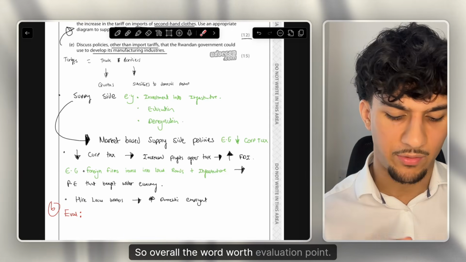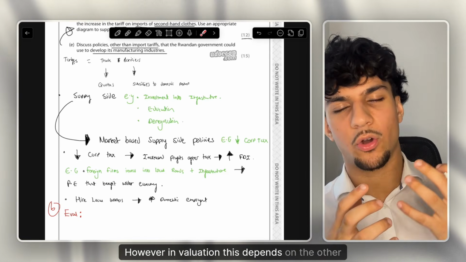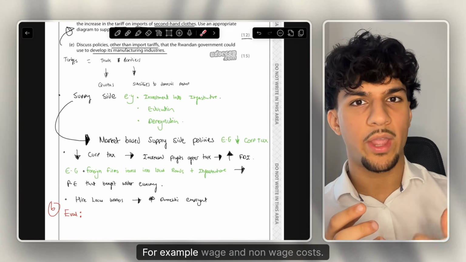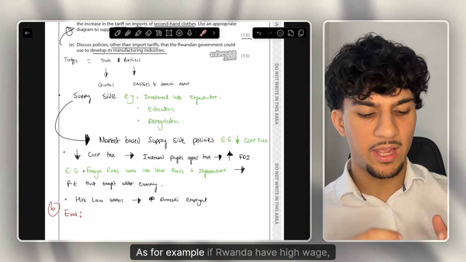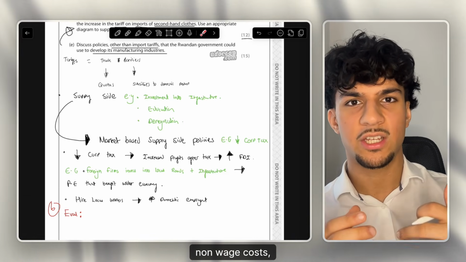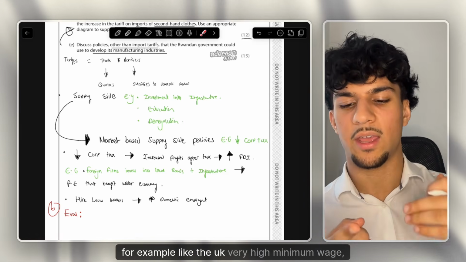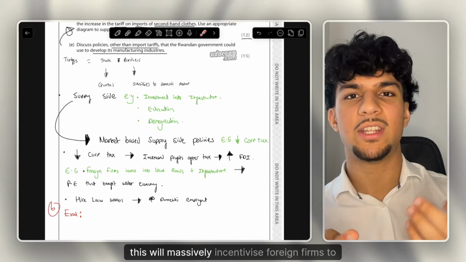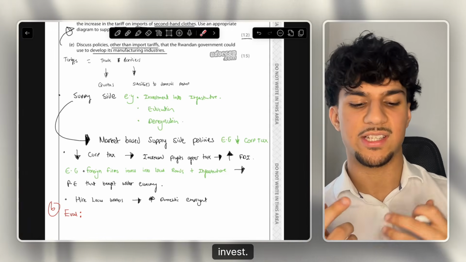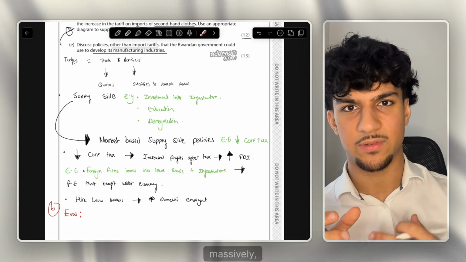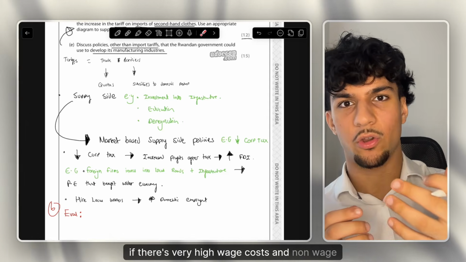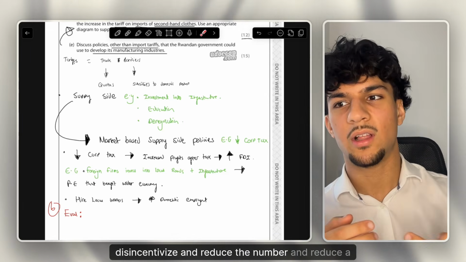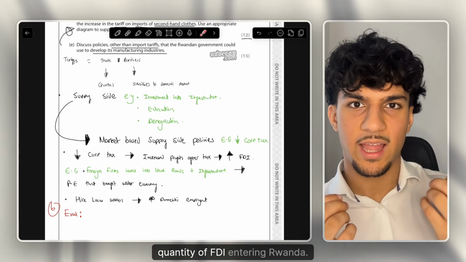So overall, the way I'd word that evaluation. However, in evaluation, this depends on the other factors that influence FDI besides corporation tax. For example, wage and non-wage costs. As for example, if Rwanda have high wage and non-wage costs, so for example, like the UK, very high minimum wage, very high workers' regulations, this will massively de-incentivize foreign firms to invest. So even if we reduce our corporation tax rate massively, if there's very high wage costs and non-wage costs, it will therefore, like I said, disincentivize and reduce the quantity of FDI entering Rwanda.